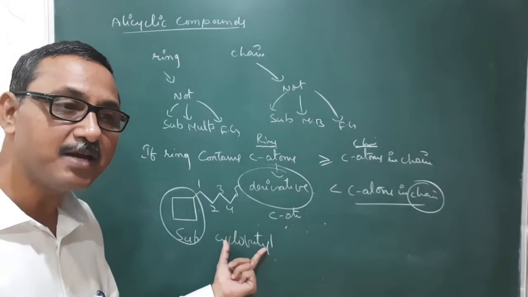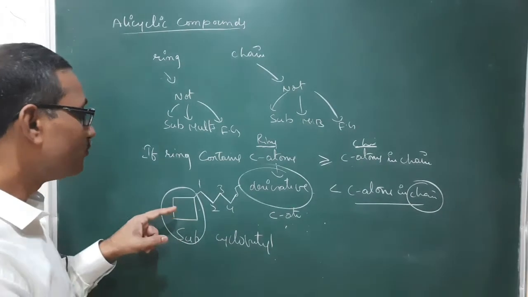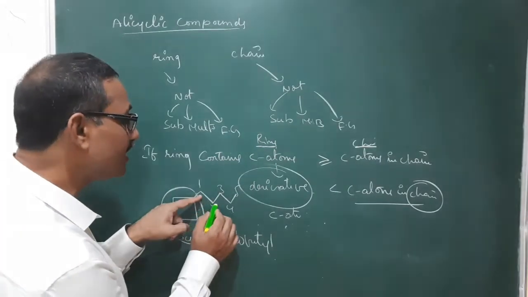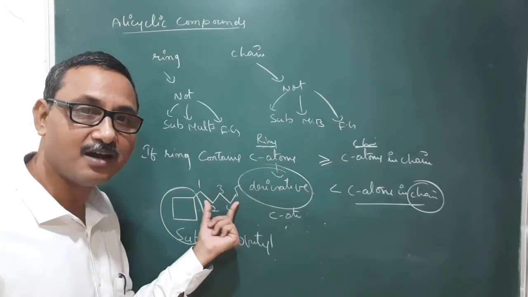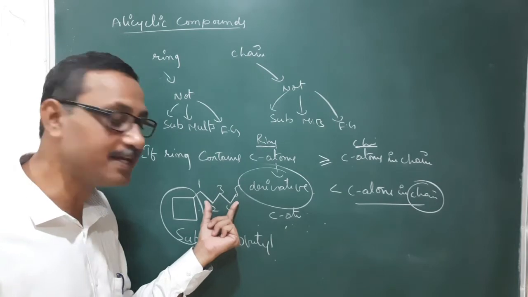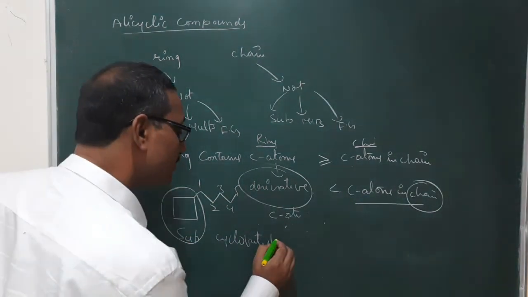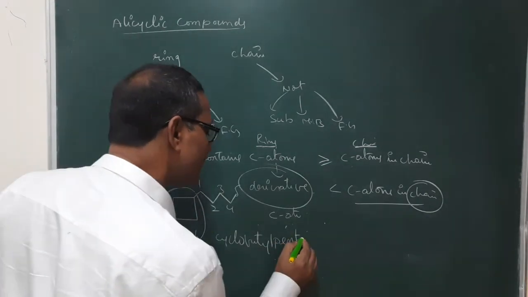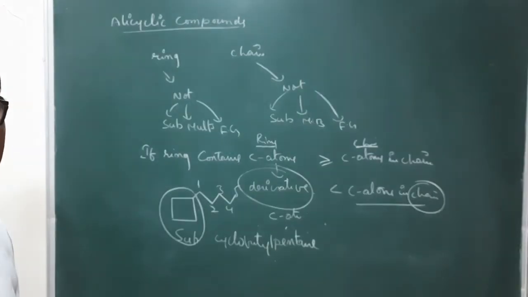The primary prefix is not there, because we are not writing the name of this compound as a derivative of a cyclic compound. We are writing it as a derivative of a chain, a derivative of alkane. So that is cyclobutyl pent. In between the carbon atoms, single bonds are there in pentane. Cyclobutylpentane is the IUPAC name.